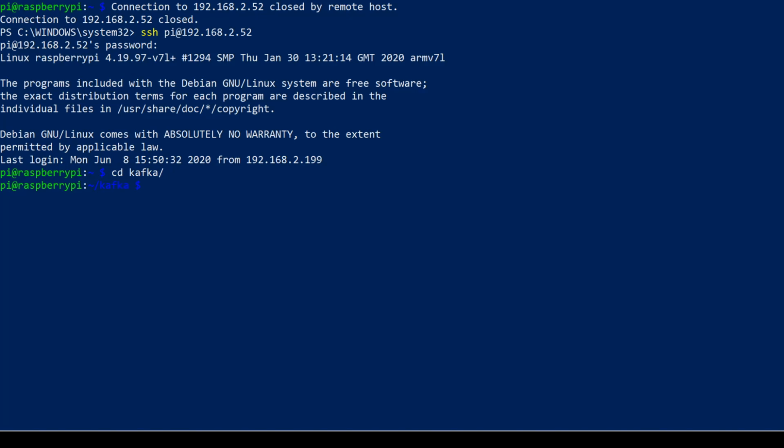To create a new topic, you need to call the kafka-topics script. There are a couple of arguments you need to pass in. So we want to do create, and then we want to define the bootstrap-server.